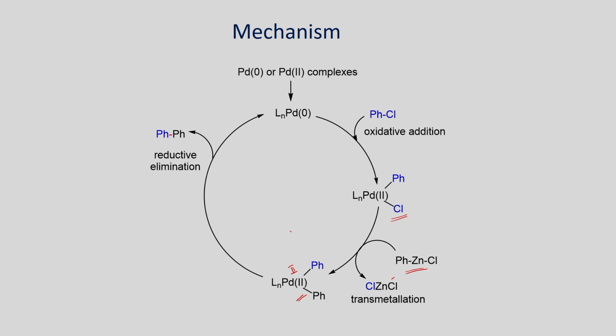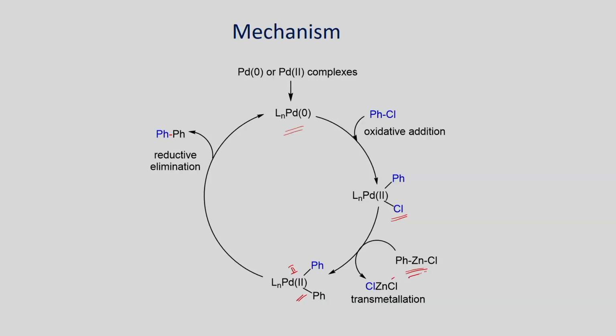This can undergo cis-trans isomerization, followed by reductive elimination, to give the product, where you regenerate the palladium 0, which can undergo further reaction with the halo substrate to give the oxidative addition product, which can further react with the organozinc reagent to give the product through reductive elimination.